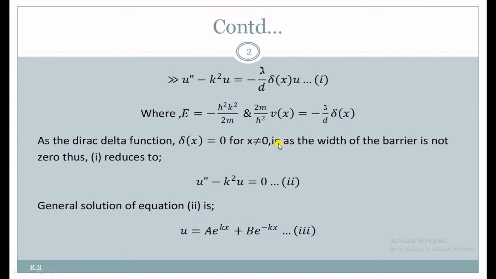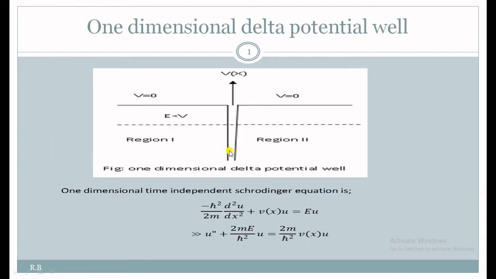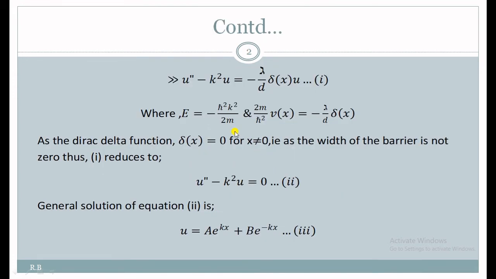This has a small finite width, not zero width, so delta x is 0 for x not equal to 0, but at x equal to 0 delta x equals 1.